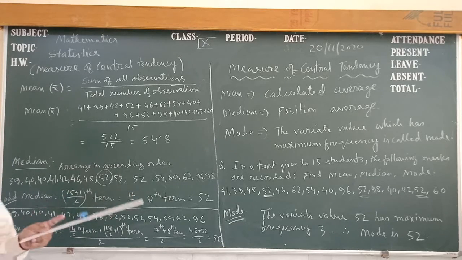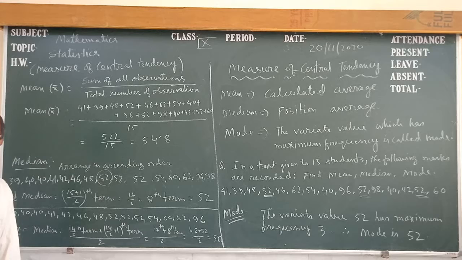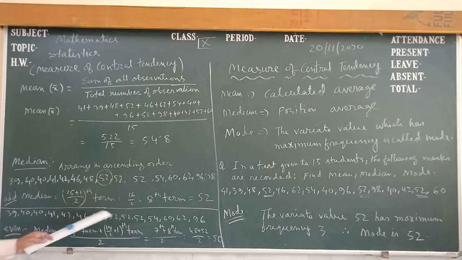Now which one is in the middle position? How many terms are there? 15 terms are there. So when 15 terms are there, then 15 plus 1 upon 2, that is the 8th term.